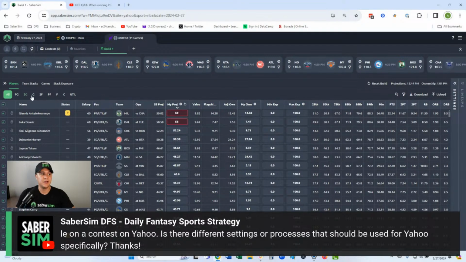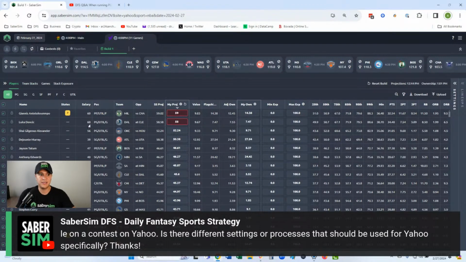It's one of each position on the floor, followed by a forward, or they're doing forward, center, and utility. So it's really close, not exactly the same. They do an extra. No, it is the same. So it's point guard, shooting guard, small forward, power forward, center, guard, forward, and utility. So it's like 8 slots.